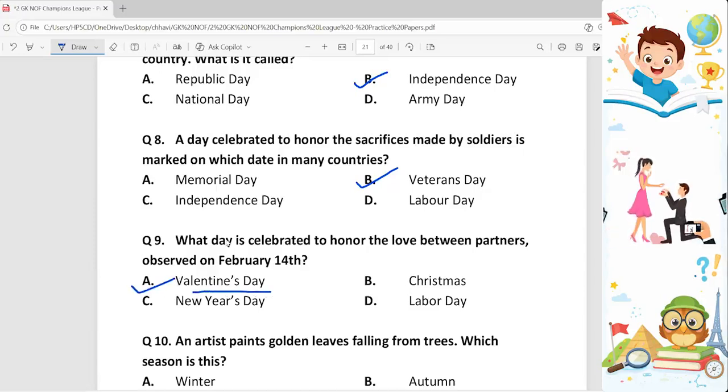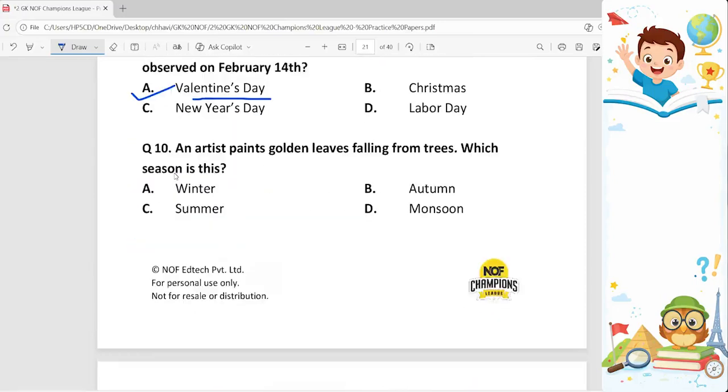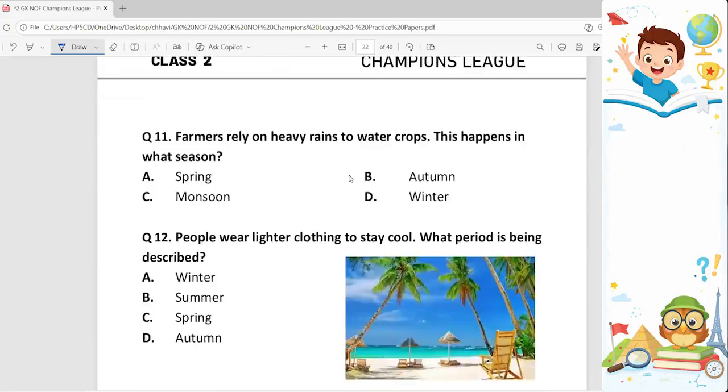Option A. 10th question. An artist paints golden leaves falling from the trees. Which season is this? Now we have to see the season in which leaves fall down from the tree. And which season is that? That is autumn. Option B.